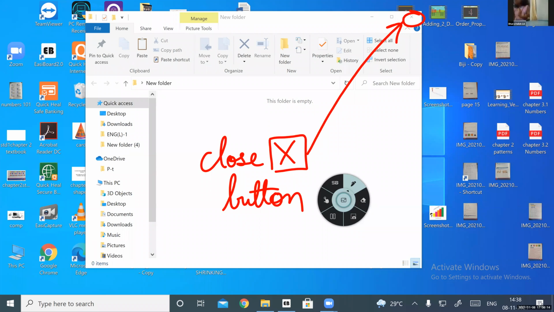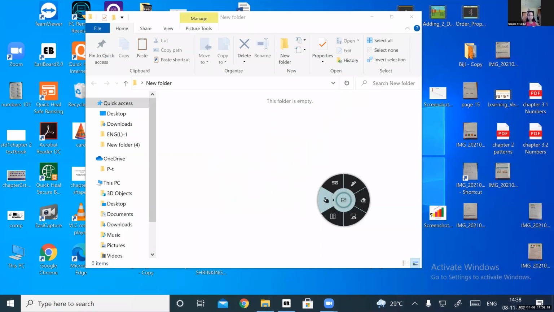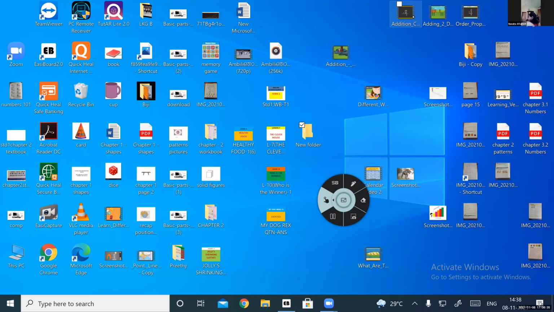Understood? Yes. So if you want to close a program or close a document or close a window, you go and click on the what? Close button. So I'm going to click on the close button. Let's see what happens. Is it closed?